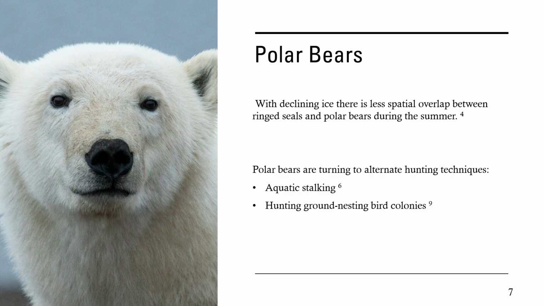Historically, bears hunted ringed seals from sea ice platforms. Because of the loss in sea ice, the bears are turning to aquatic stalking, where they hunt for the seals in the water instead of from the ice. This technique is energetically taxing for the bears and not very efficient, as the ringed seals are much faster at maneuvering in the water. The other hunting technique the bears are trying is turning to ground nesting bird colonies as an alternate food source.